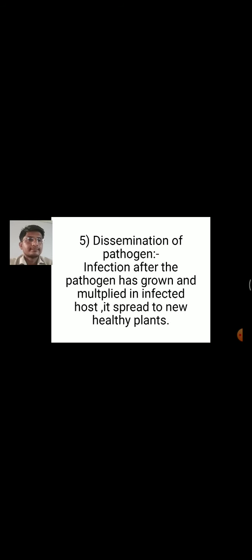This is the general and common way of dispersal of pathogen. The main agents of dissemination are, as shown, air, water, insect, animal, man, etc.